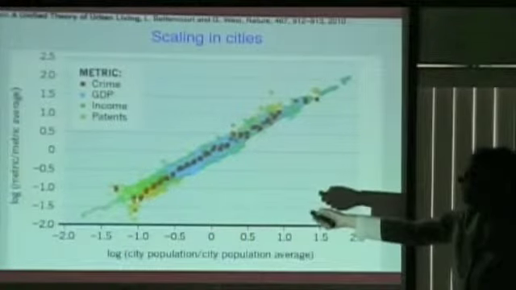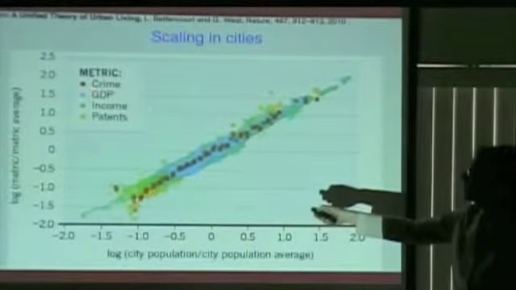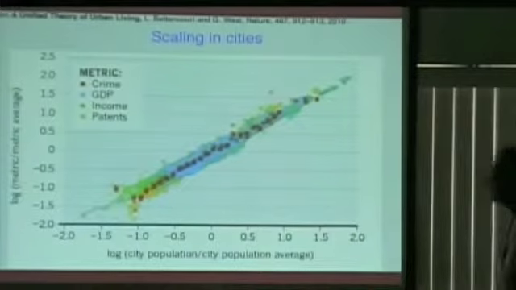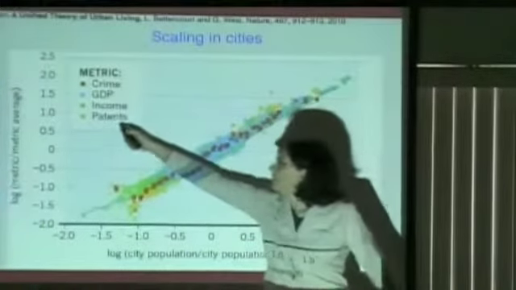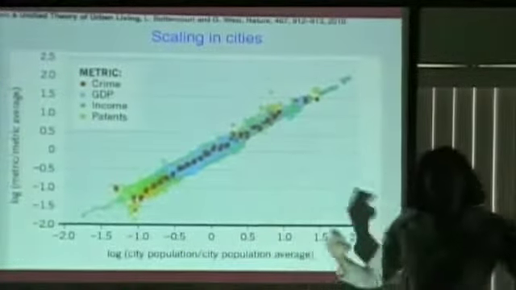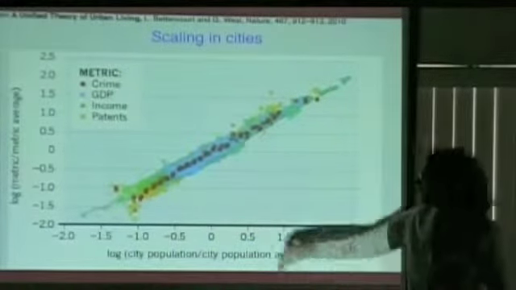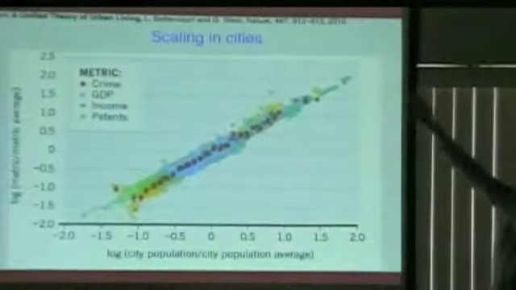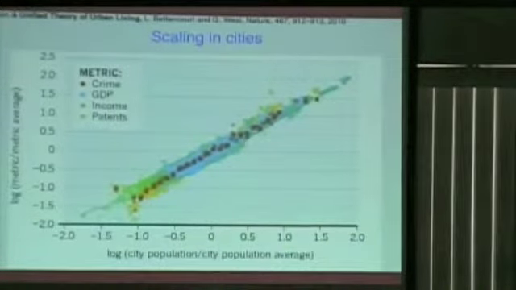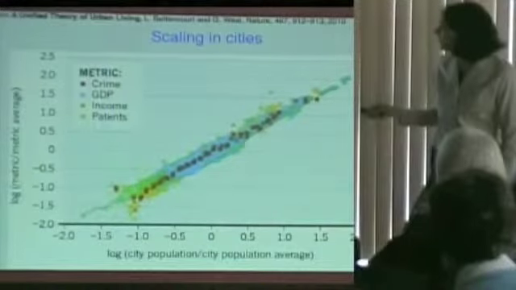Versus some measure of crime or GDP or income or patents, which people have said, like, how many patents do people in a city submit or get approved? It goes along this kind of straight line on this logarithmic plot. So this is another kind of scale-free distribution. And there's a lot there. People are trying to understand why this would be the case, why they all fit on this kind of plot.